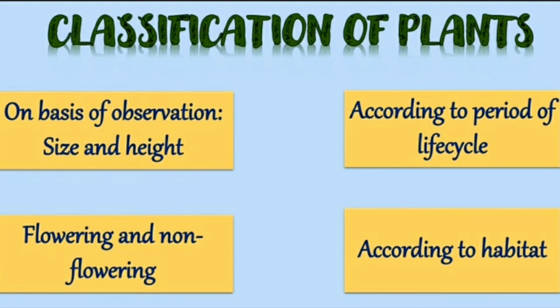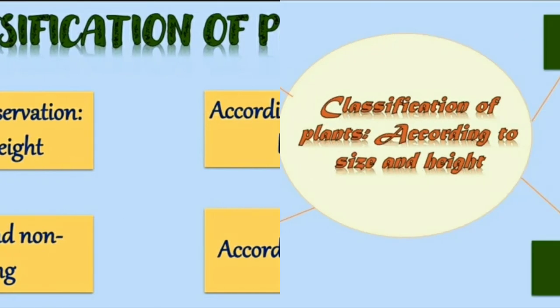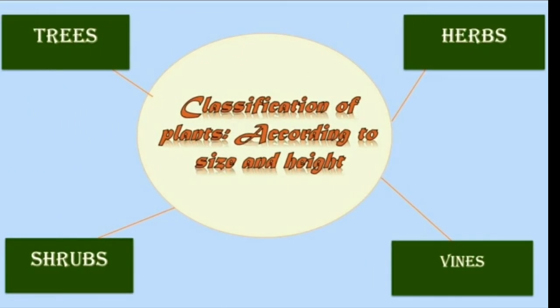Plants are classified on the basis of observation of their size and height, according to the period of life cycle, flowering and non-flowering, and according to their habitat. So let us study them. Let us study the classification of plants according to the size and height. They are divided into trees, herbs, vines, and shrubs. So let us study each one of these.